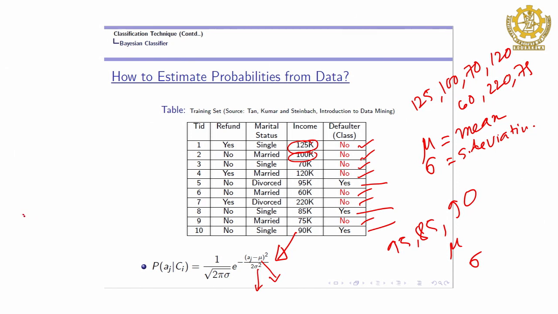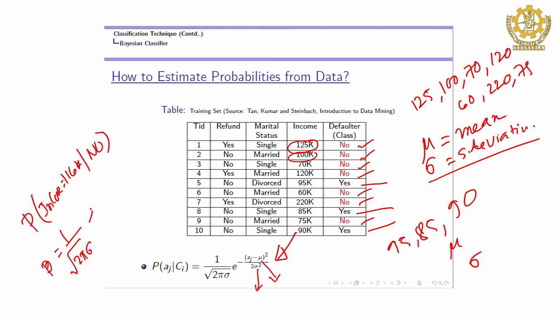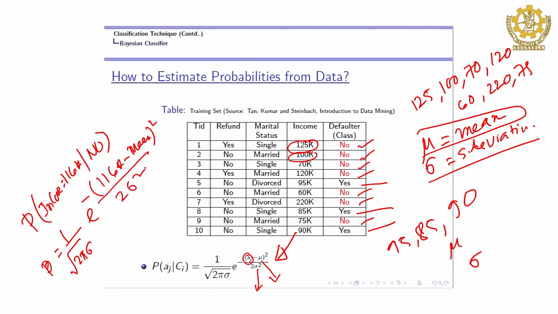I have to compute the probability of income 116k when class is no. Directly, the probability of this value is equal to 1 by root of 2 pi sigma, where sigma is the standard deviation, times e to the power minus (aj minus mu) squared divided by 2 sigma squared. Here aj is the specific value, that is 116k. Sigma you get from here and mu you get from here.